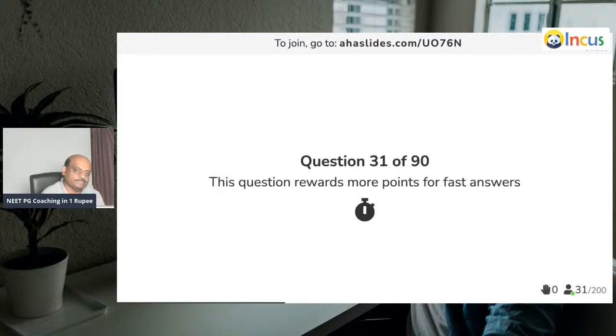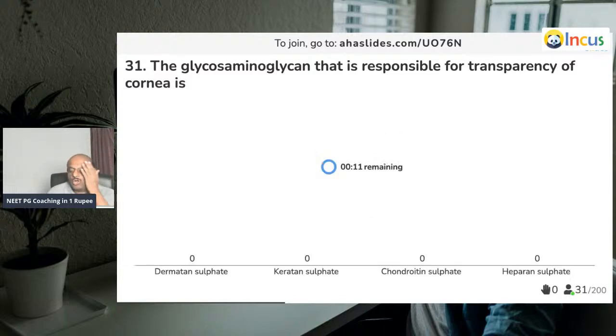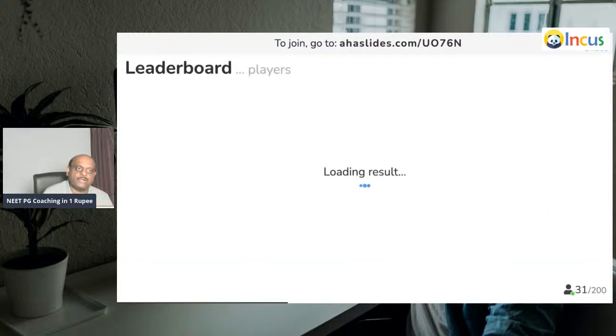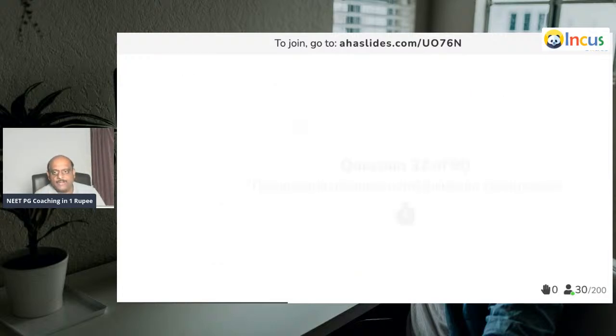Now, question number 31. The glycosaminoglycan responsible for the transparency of our cornea is which one? Come on, punch your answer, doctor. Good. So you should remember, in Hunter's disease the cornea remains clear, in Hurler disease the cornea remains opaque. So it is keratan sulfate that you need to remember. Very good. Sanket is maintaining the domination.